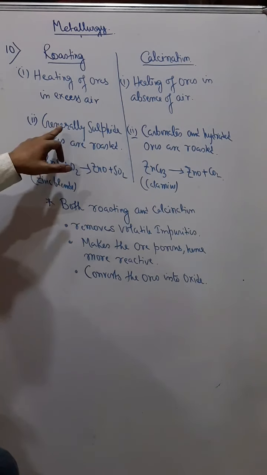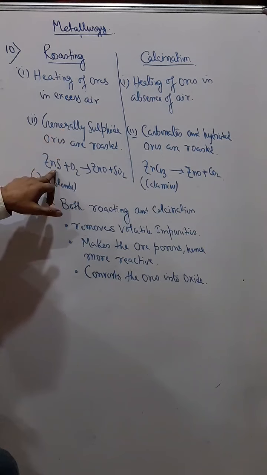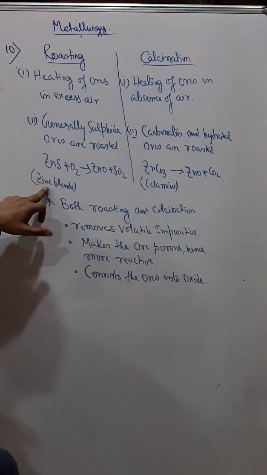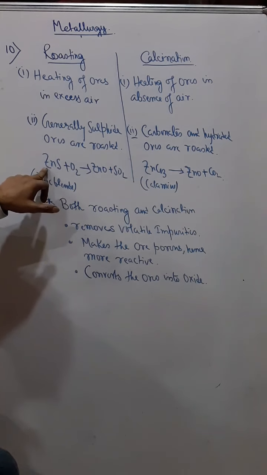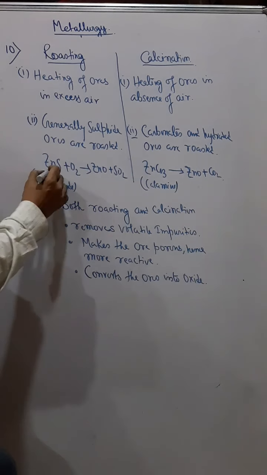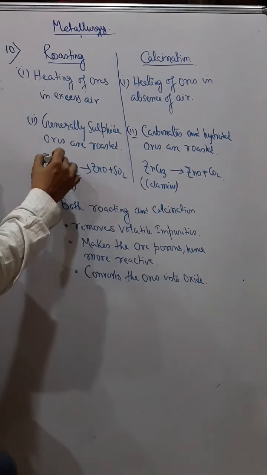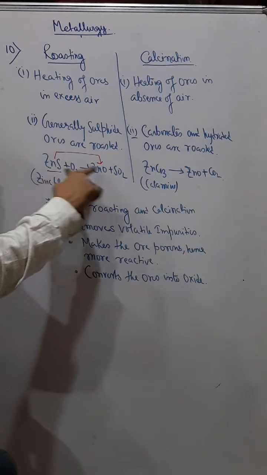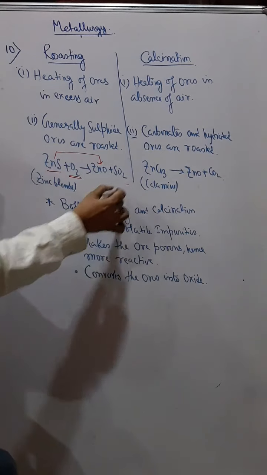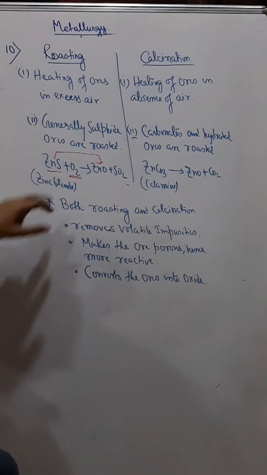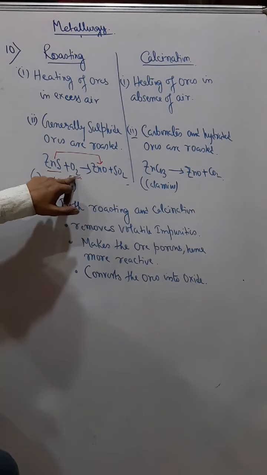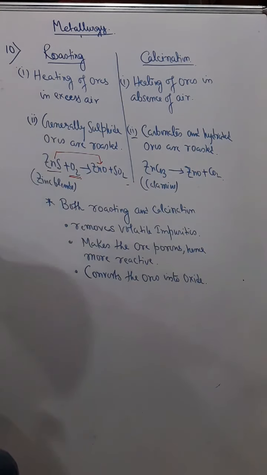Like zinc sulfide, an ore of zinc commonly known as zinc blende. If we heat this zinc sulfide in excess of air, meaning in excess of oxygen, it converts into zinc oxide and SO2. So in presence of oxygen, that is roasting.